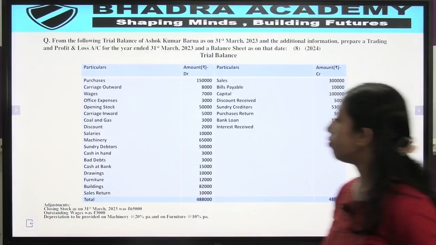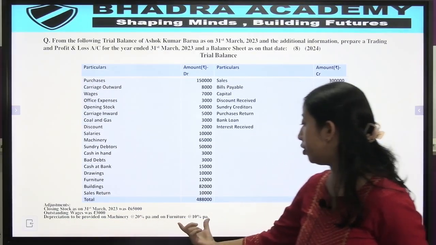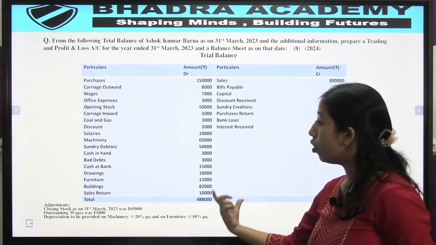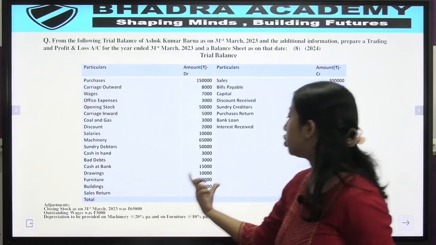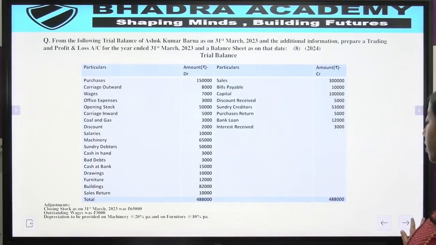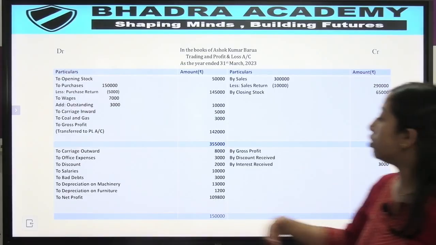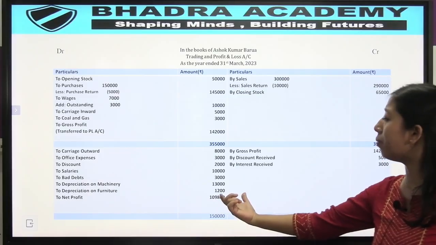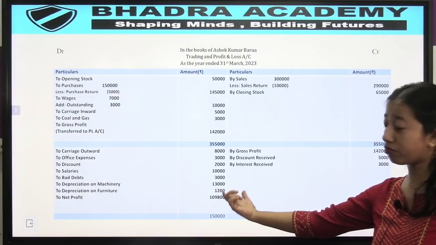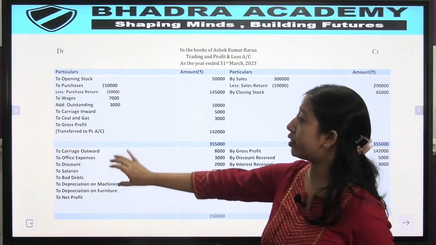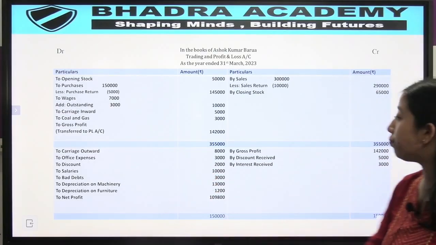Then we have to calculate depreciation of 10% per annum on furniture. Furniture is 12,000 rupees, so the depreciation amount will be 1,200. That is 10% per annum. So these are the expenses that we put in the profit and loss account.